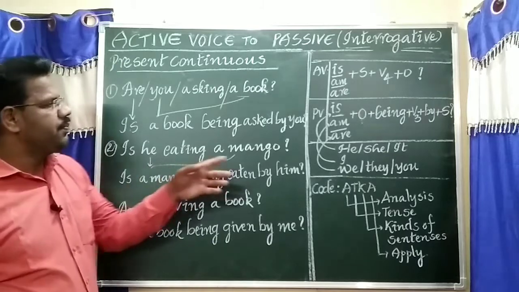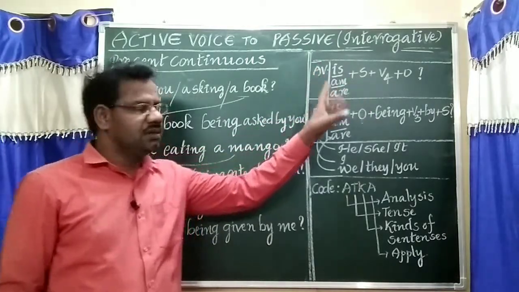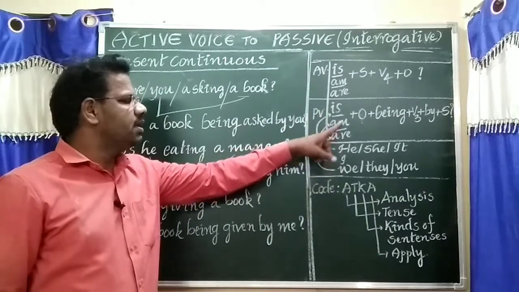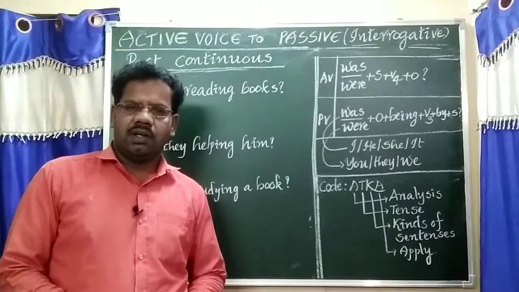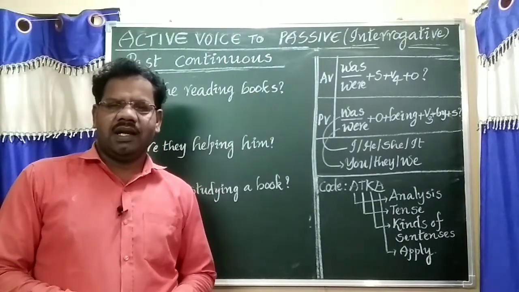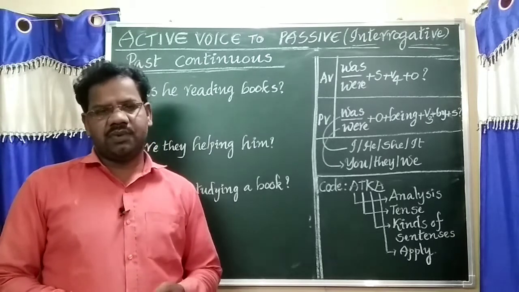Once here: is, am, are, subject before object. Is, am, are, object being V3 preposition by subject. Now we are going to learn active voice to passive voice, interrogative model, yes or no type questions.